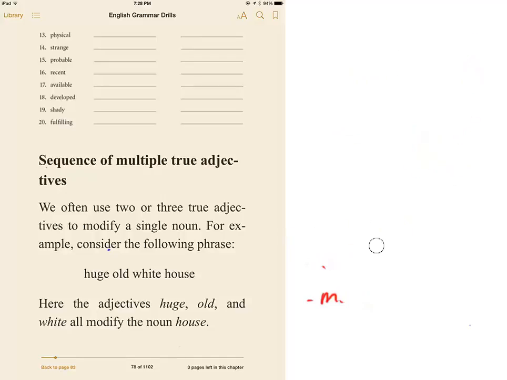Now we're going to talk about how to sequence adjectives. There's a specific way you have to sequence them or say them in order. We already know that true adjectives, like the word slow, have to come right before the noun, correct? So true adjectives have to come right before the noun. So, slow car.